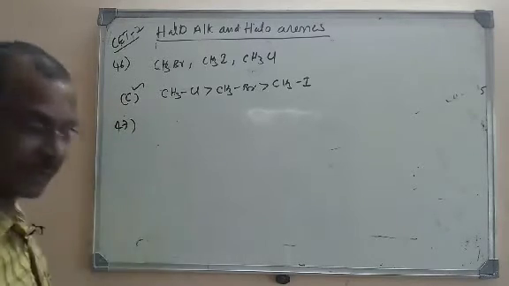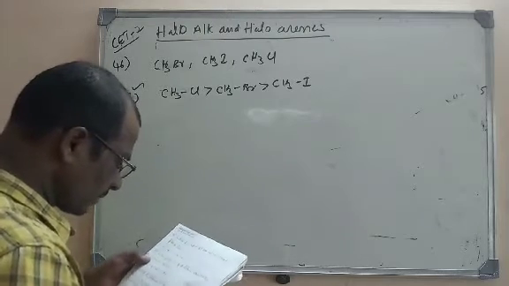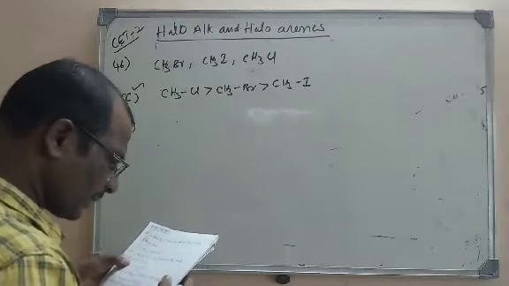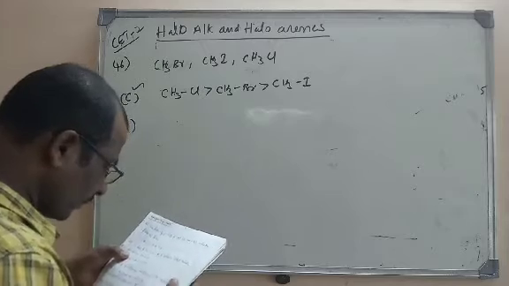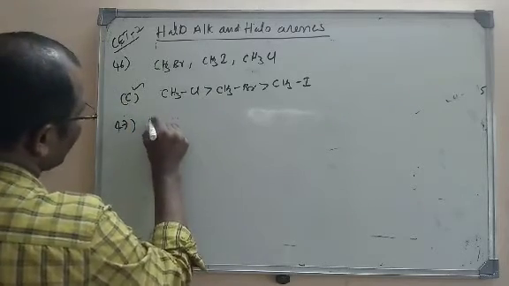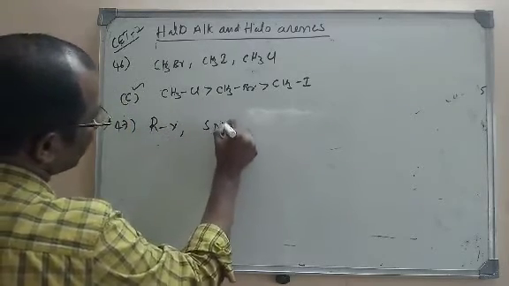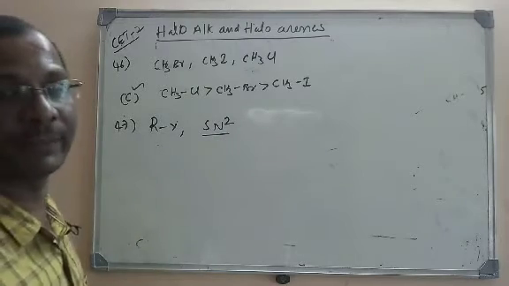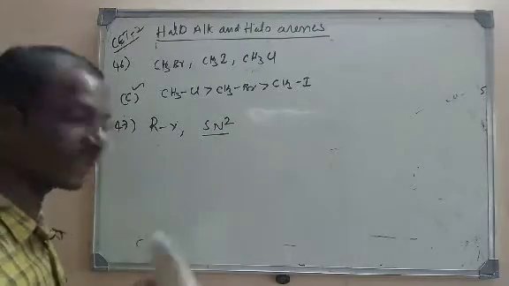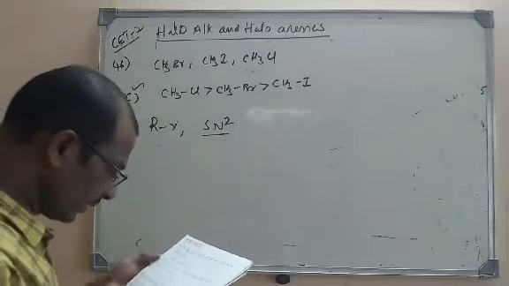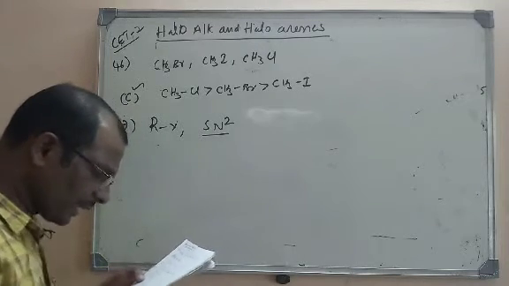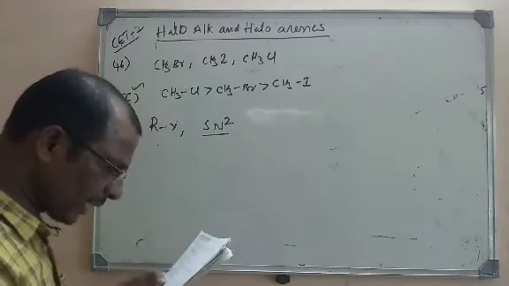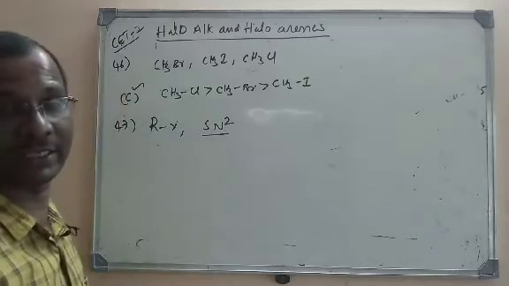Let us move to the next question. Question number 47. The order of reactivities of the following alkyl halides for SN2 reaction. Here alkyl halides are given. What is their order of reactivity towards SN2, from higher to lower reactivity? Alkyl iodide, alkyl bromide, alkyl chloride and alkyl fluoride are given.